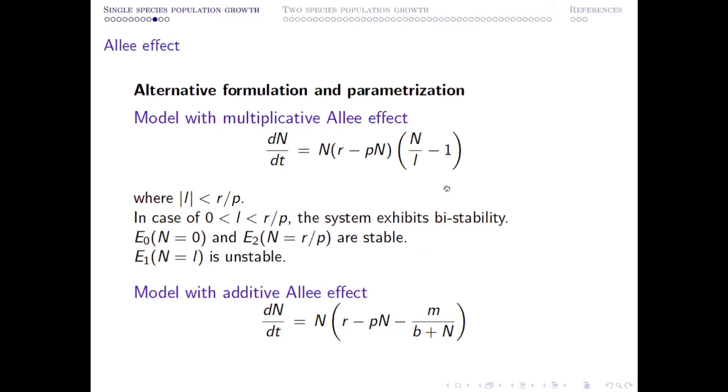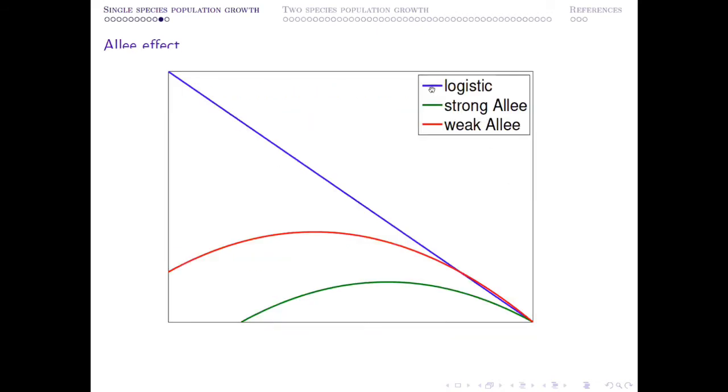Keep in mind, these are not the only possible forms of Allee effect. There are plenty of examples, depending upon other mechanisms which are responsible for constructing an appropriate mathematical form which can describe or capture this Allee effect. So what will happen if you look at their graphs? This is the blue curve for logistic growth, this green curve for strong Allee effect, and this red curve is weak Allee effect. In case of weak Allee effect, you can see that at low population density, it is always increasing. At an intermediate stage, it achieves the maximum growth rate, and then it declines.